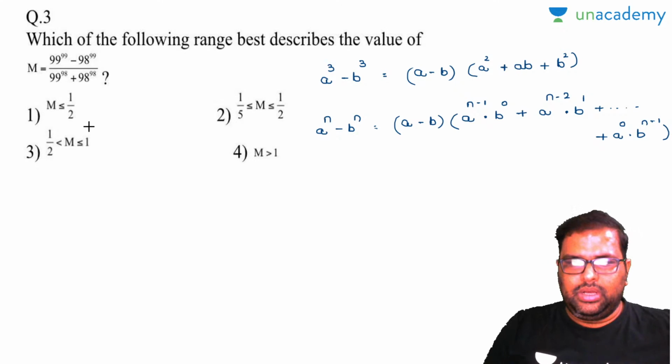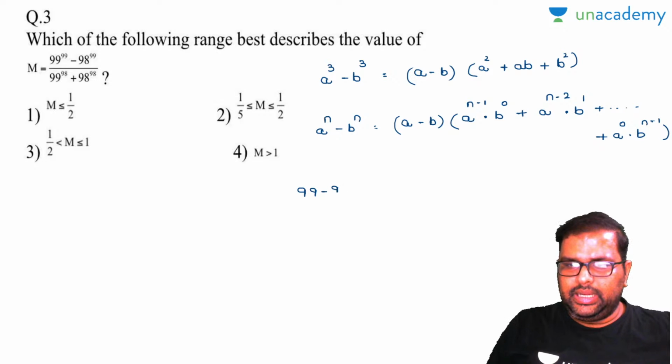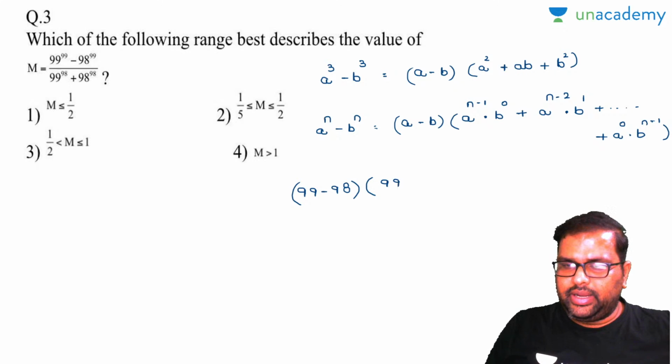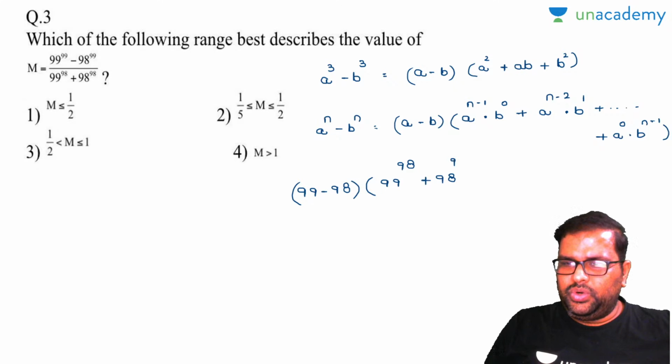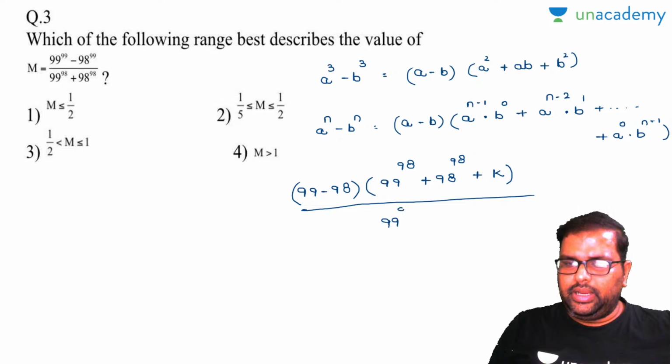Mostly. Now see. So I'll write down the numerator in this format. Numerator is exactly, I can write the numerator as 99 minus 98 into, now this value will be 99 to the power of 98 and this value will be 98 to the power of 98. So the remaining value we don't need, so I'll write it as k some value, divided by 99 to the power of 98 plus 98 to the power of 98.